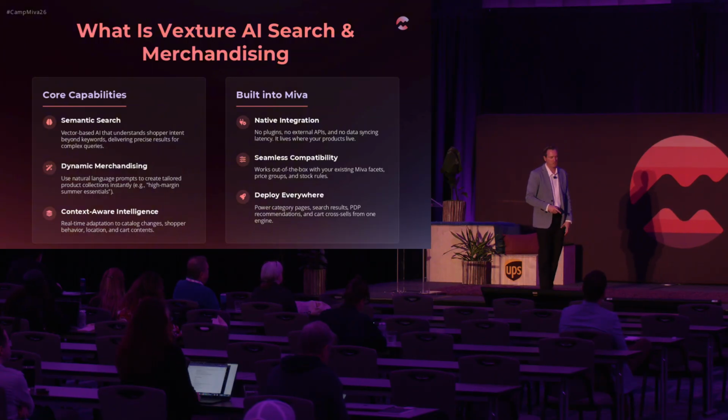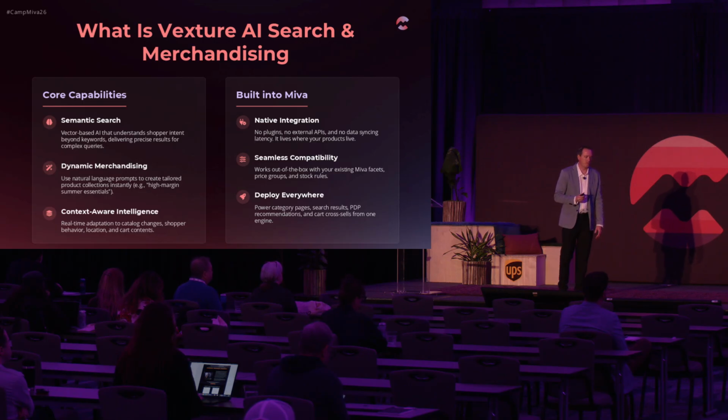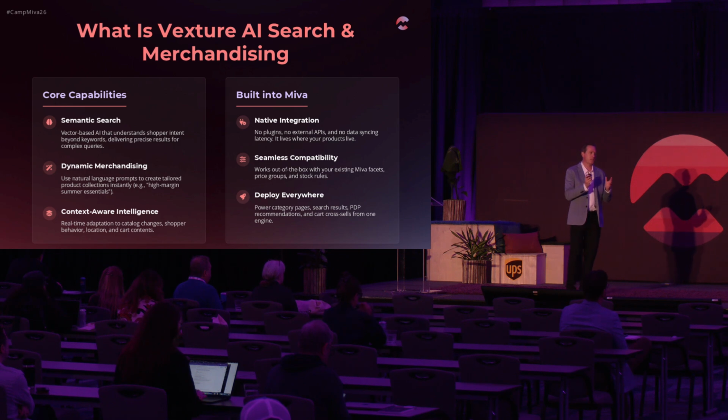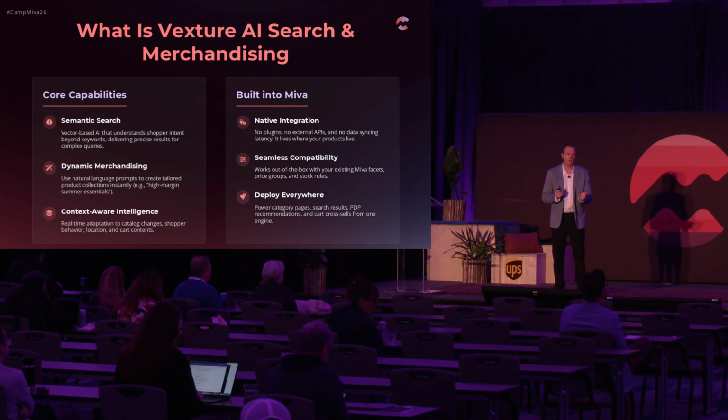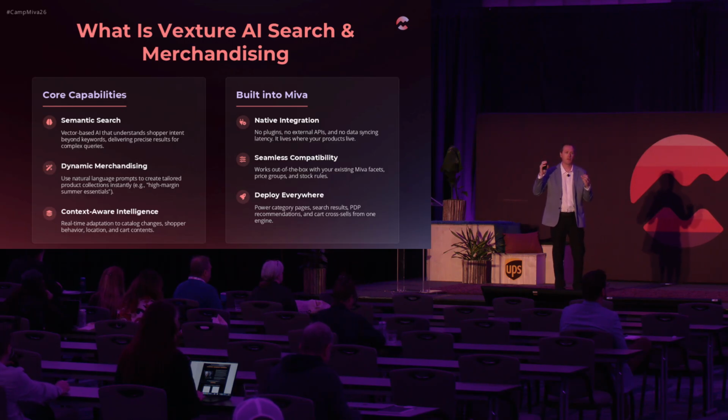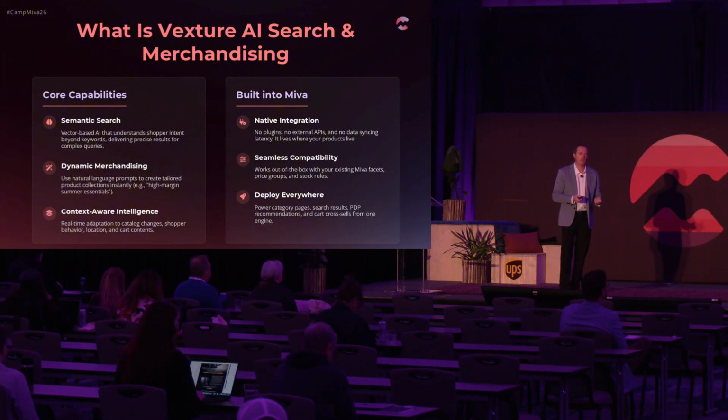Again, I'm not going to get too deep into this because we went pretty deep already, but you have the new Vexture search, which uses what's called a vector database. We take the product catalog, send it up to an AI model that creates what's called embeddings. Those embeddings get sent back to Miva, and Miva then has those locally in its database.